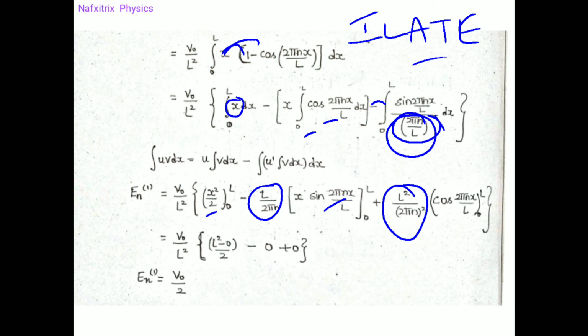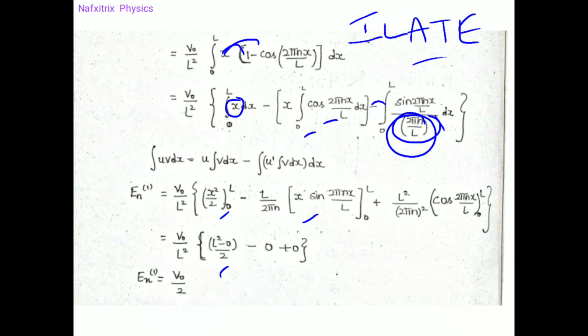However, now if we apply the limits, let us see what happens. This is very important here. If you apply the limits, upper limit minus lower limit, L square minus 0 square by 2. And here, if we apply the upper limit, we would get L sine 2 pi n L by L. L would get cancelled, and what would remain is sine 2 pi n.